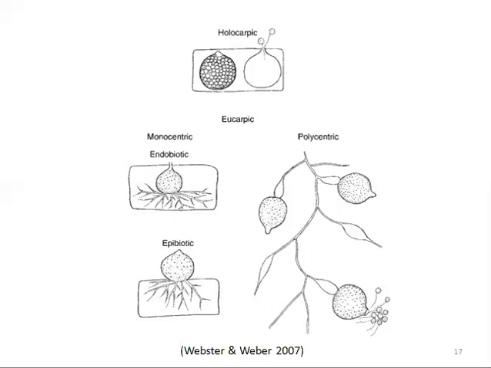Eucarpic thalli may have one or several sporangia and are then termed monocentric or polycentric. That is, they may have one sporangium or multiple sporangia. So these are the polycentric and these are the monocentric eucarpic thalli. In some species, both monocentric and polycentric thalli exist.